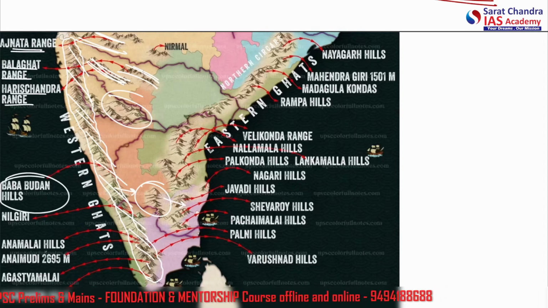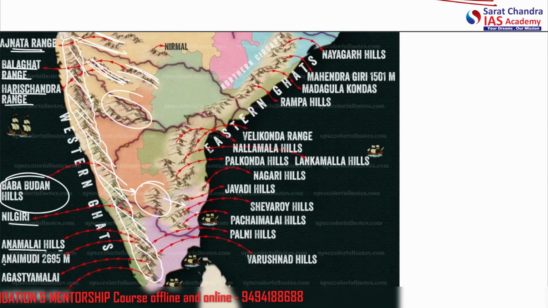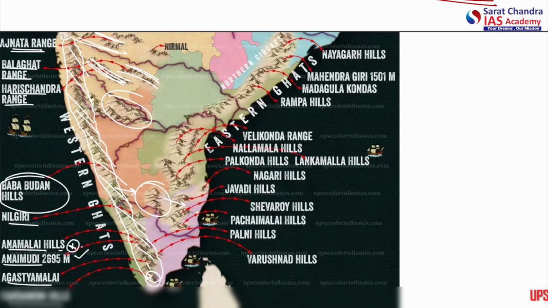Baba Budan Hills. These are in Karnataka. Then there is Nilgiri Hills. Alright. Anamalai Hills, Anaimudi, Agasthyamala, Cardamom Hills. These are all located on the Kerala, Tamil Nadu border, mostly in Tamil Nadu. And this Anaimudi is the highest peak located here. So this is very important. Alright, Anaimudi.